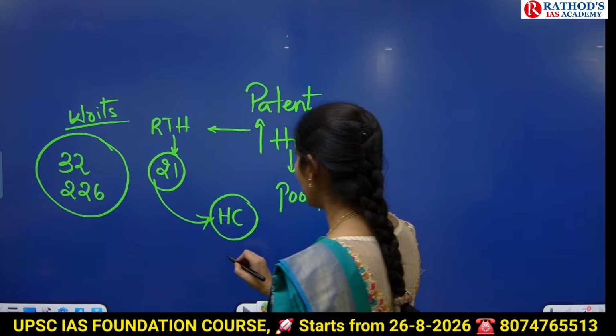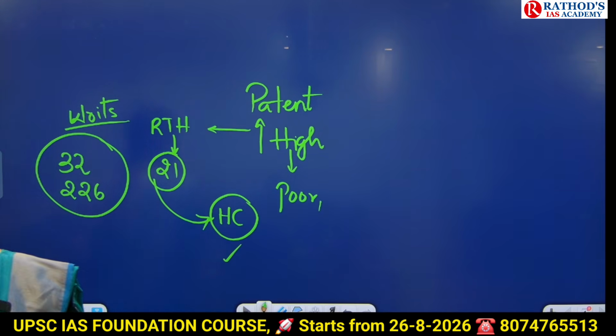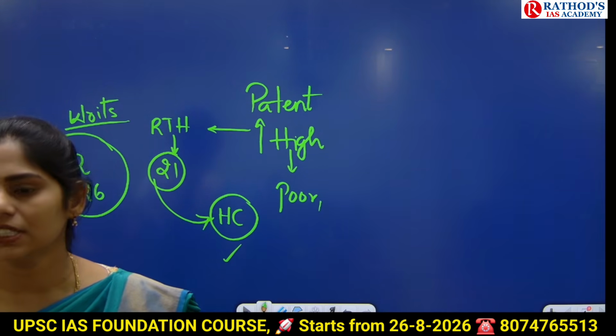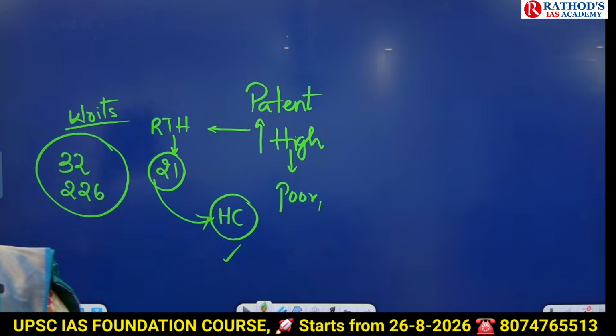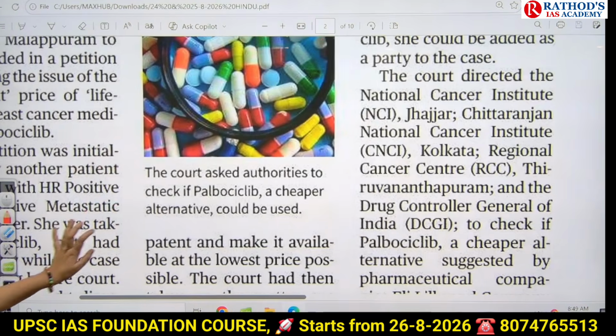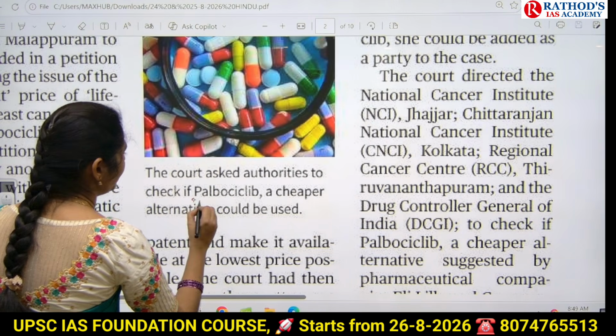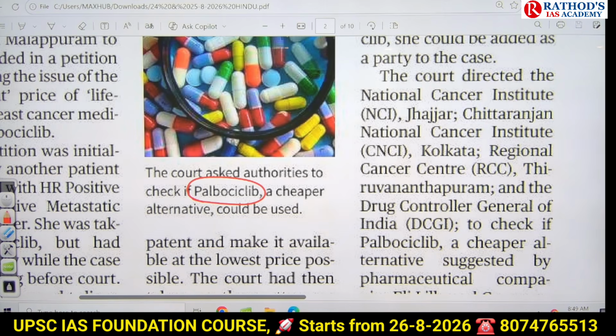So what happened now? The High Court said that permission should be given and these drugs should be made affordable for these people because it is affecting Article 21 of the Constitution. So which drug are they talking about? Please make a note. We have one cheaper alternative called palbociclib.